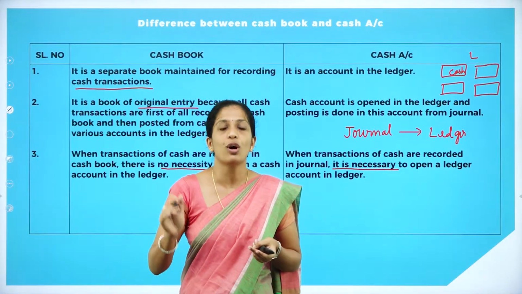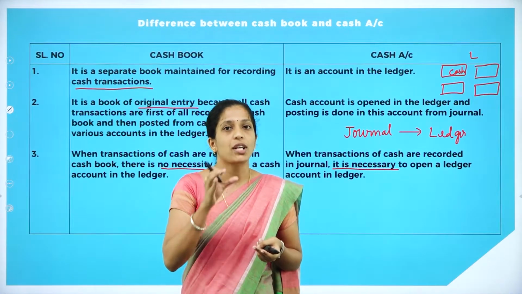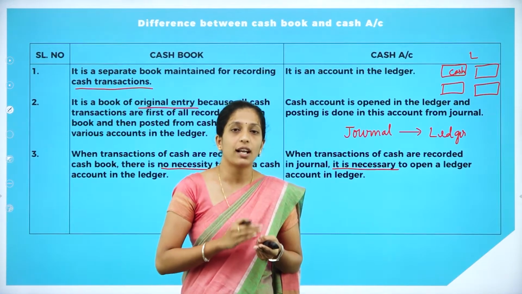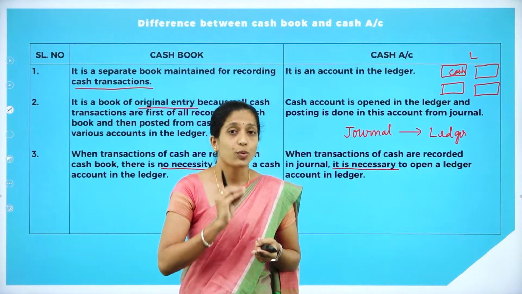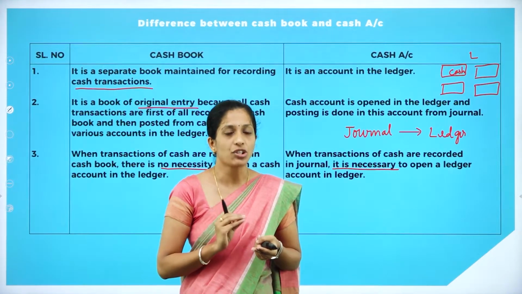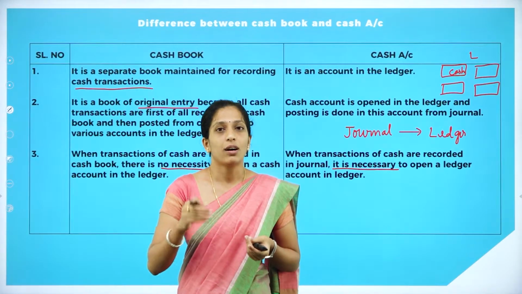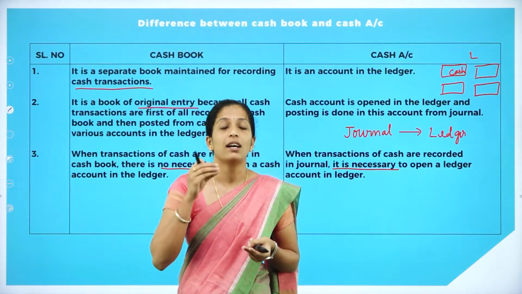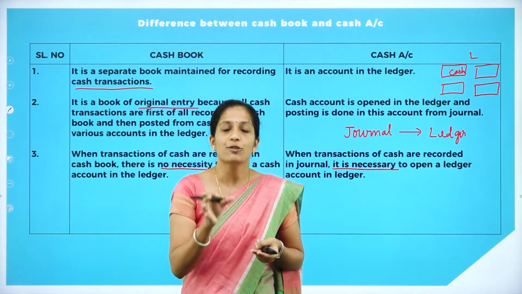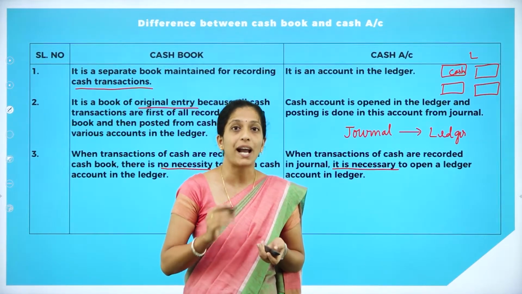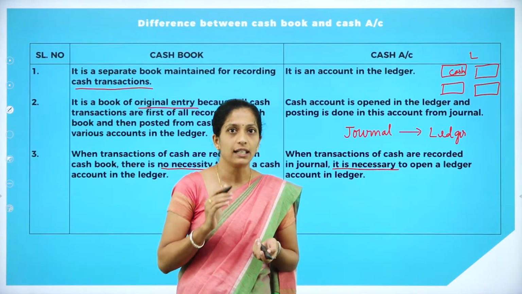So after preparing journal, it is very necessary to prepare cash account. But in cash book, there is no necessity to prepare a cash account, because our cash book itself tells the balance of cash in hand and cash at bank at the end of that particular day.